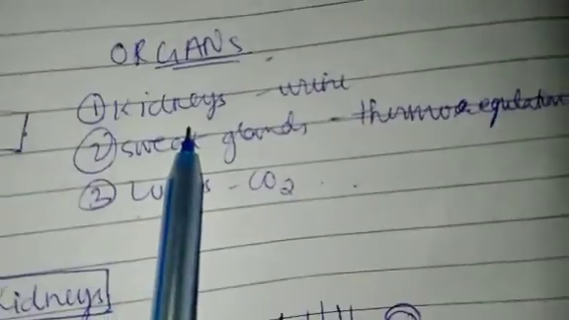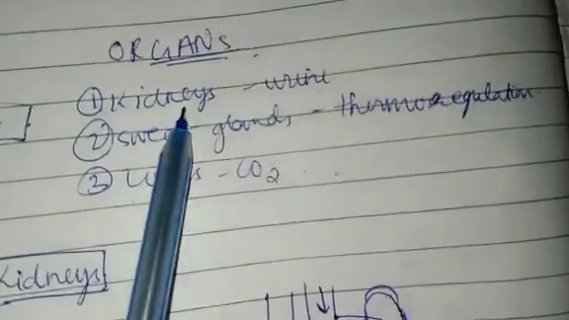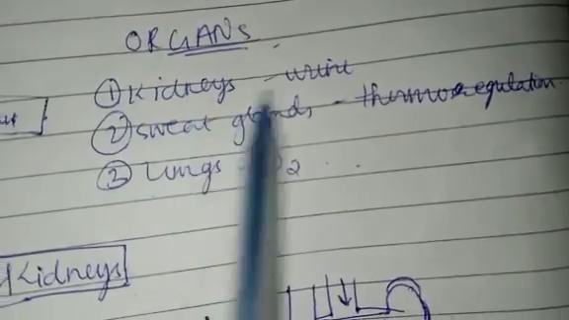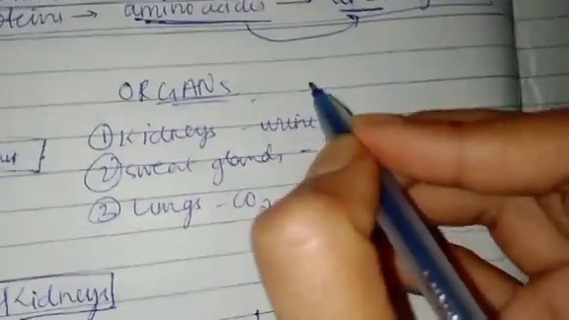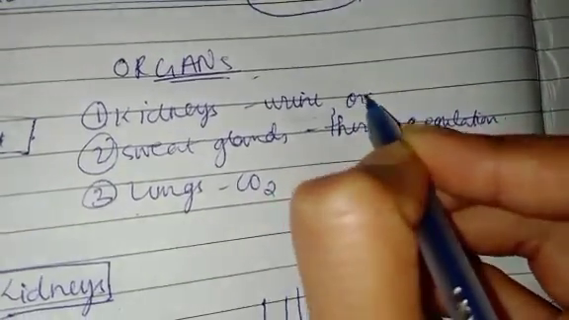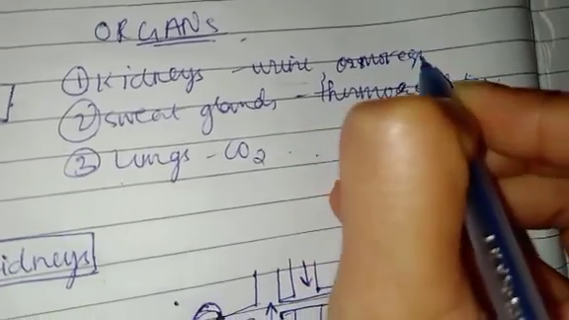Then the organs involved in excretion, the parts of the excretory system. The organs are the kidneys. They help in urine formation and osmoregulation. They have two functions: urine formation and osmoregulation.